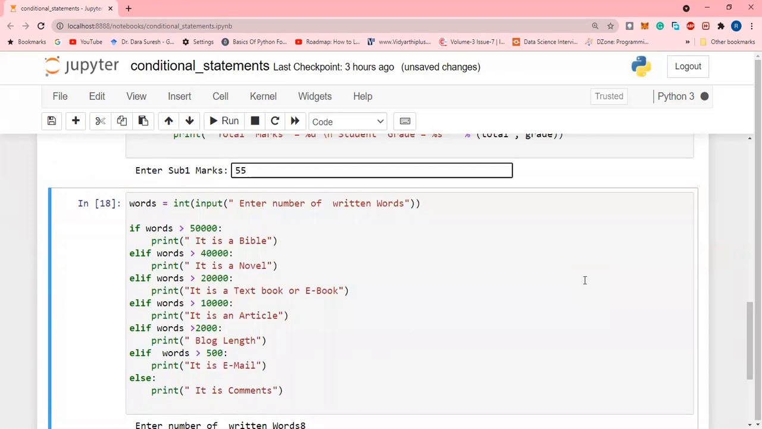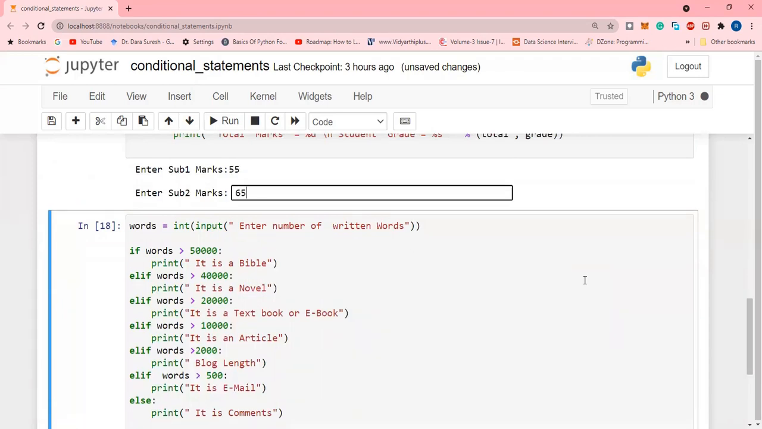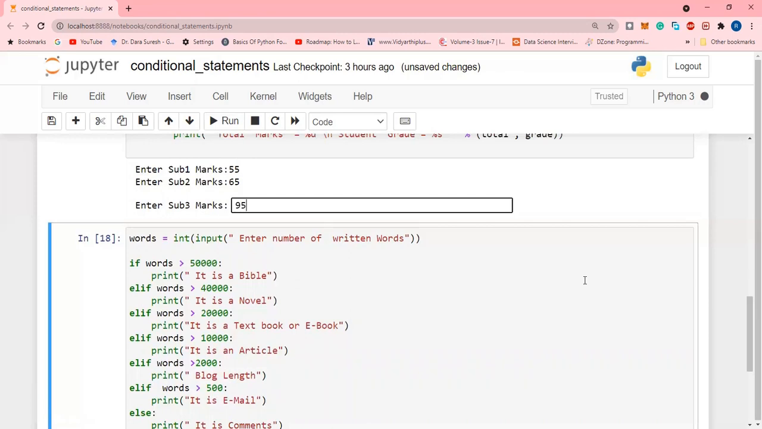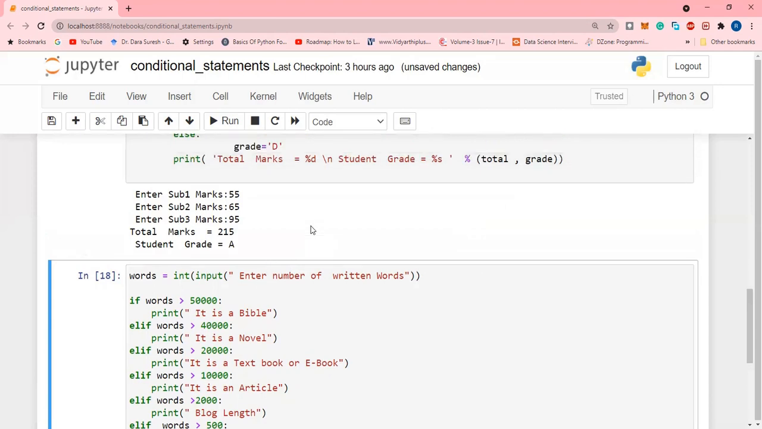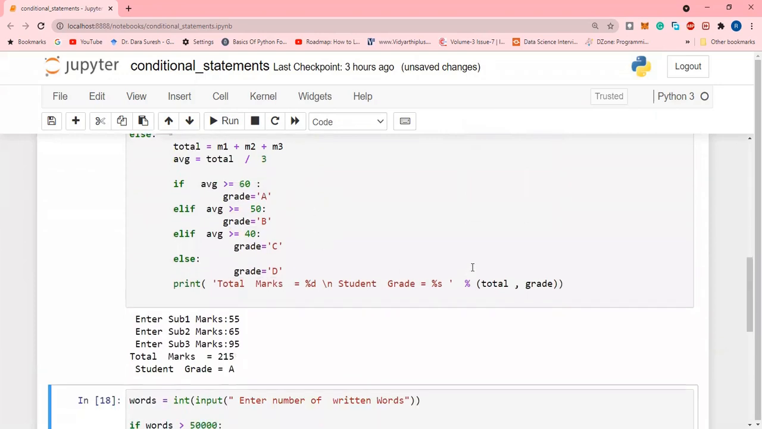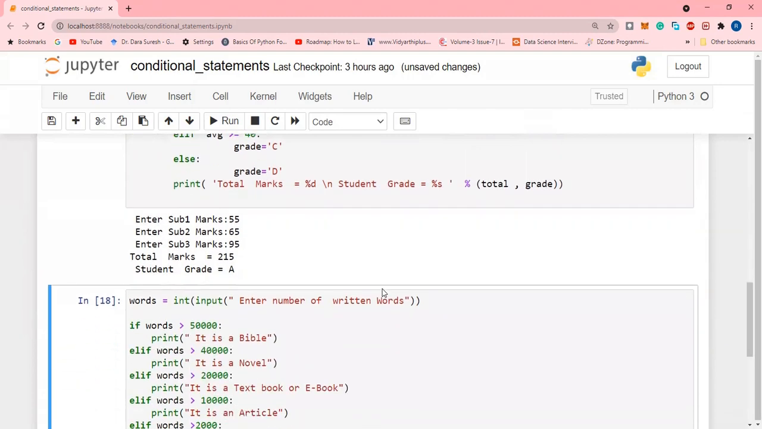Again we will execute and we will see another output for this program. So I'm giving 55, 65, 95 in the subjects. And then the total marks is 215. So the student grade is A because he has an average of more than 65. Similarly, you can check for other marks also. And I will give another small example using the if-else statement.